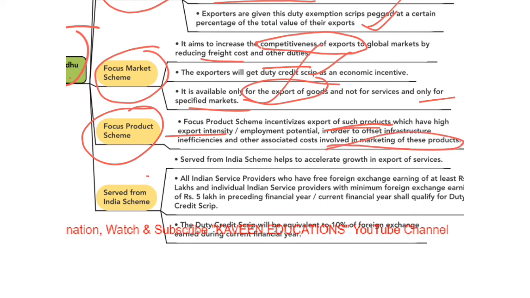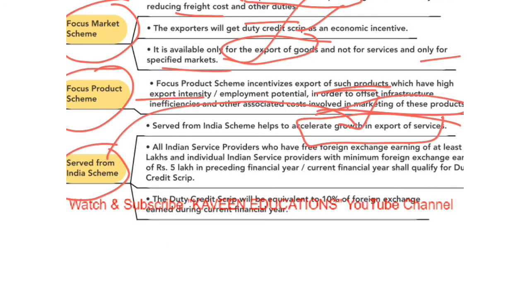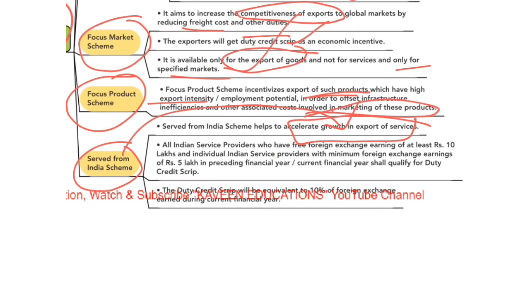Next scheme is Serve from India Scheme. Serve from India Scheme helps to accelerate growth in export of services. Hence, this scheme focuses on export of services. This scheme also guarantees duty credit scrip as an economic incentive.